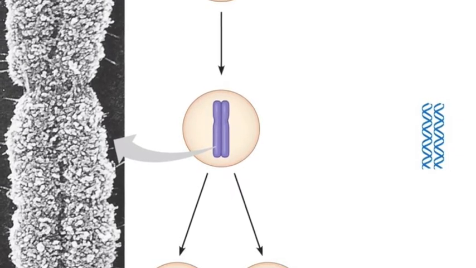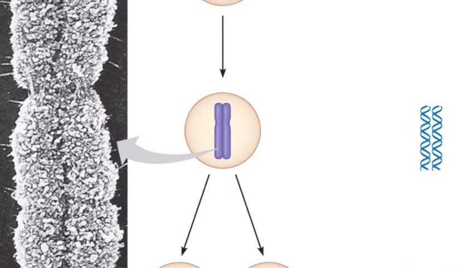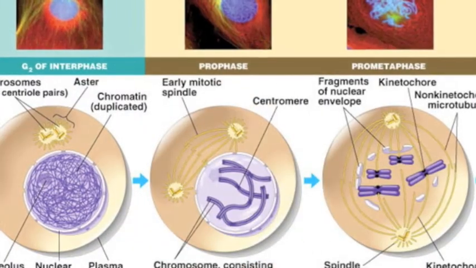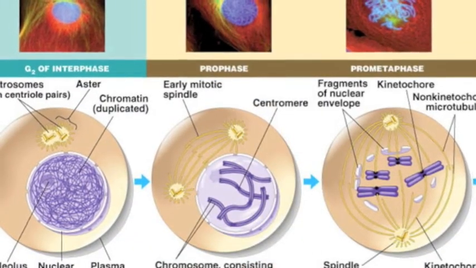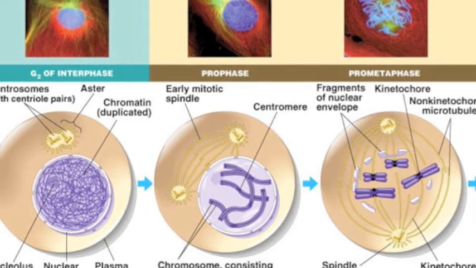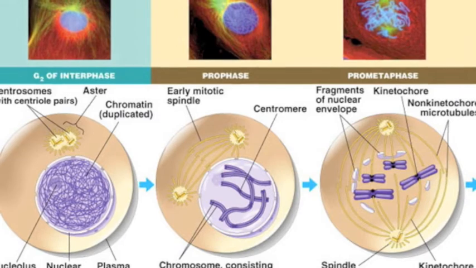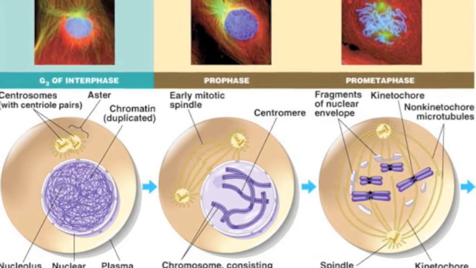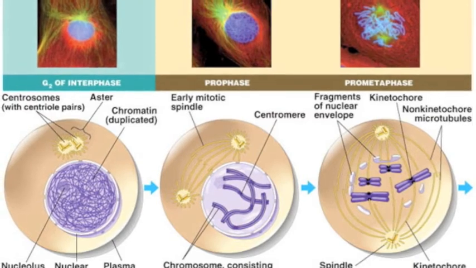At the end of mitosis, the resulting daughter cells are each diploid and have 46 chromosomes, just like the parent cell. The first stage of mitosis is G2 of interphase. The chromosomes have been duplicated but are not condensed. The nuclear membrane bounds the nucleus. The centrosomes replicate to form two centrosomes. Each centrosome features two centrioles.